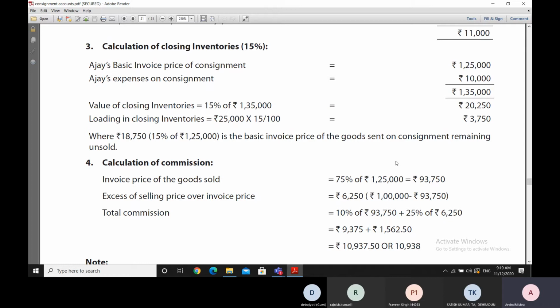So actually what is happening here is that the goods which were sold, they were sold for 1 lakh rupees, and therefore invoice price of those goods will be 75% of 1,25,000 rupees, which is coming to 93,750.